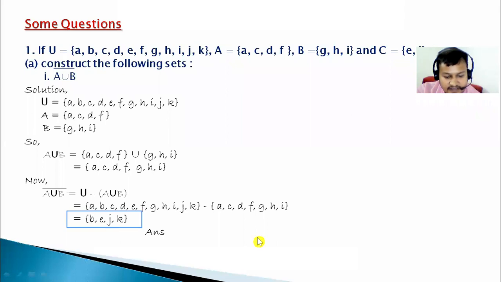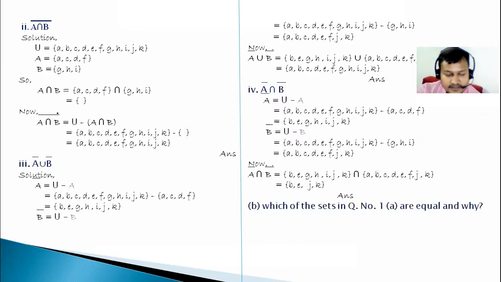Similarly, in the next slide, as here A union B complement is BEJK, what is there in the next slide? This one is BEJK. So what can we say? Earlier, A union B whole complement is equal to BEJK. And here we get A complement intersection